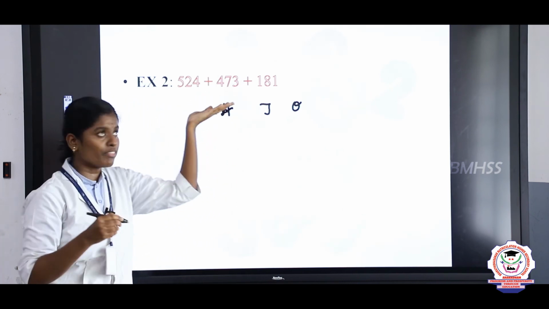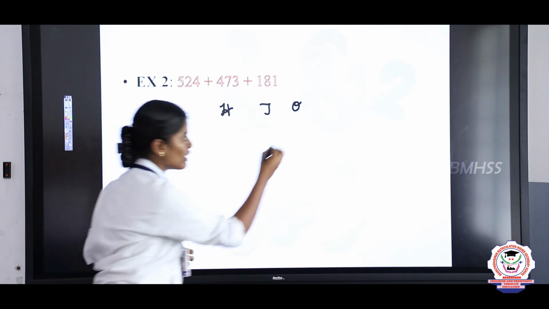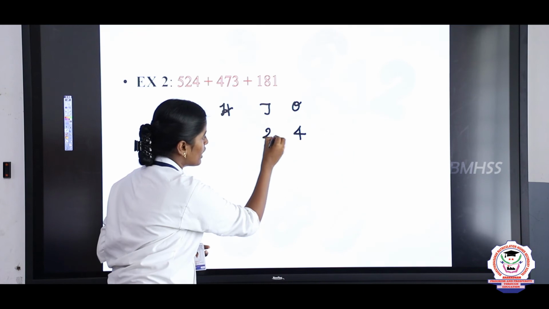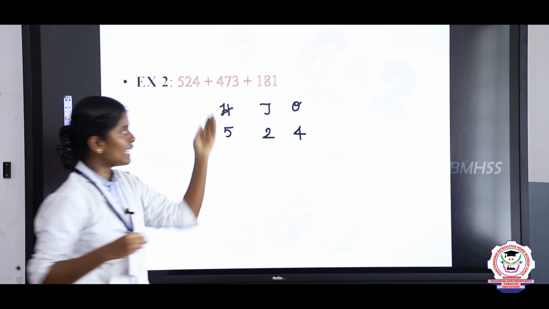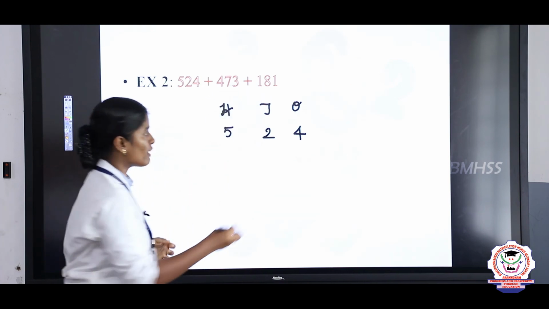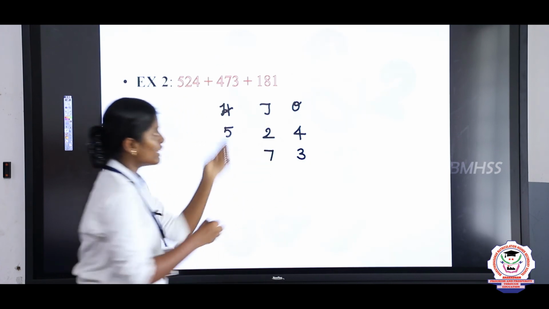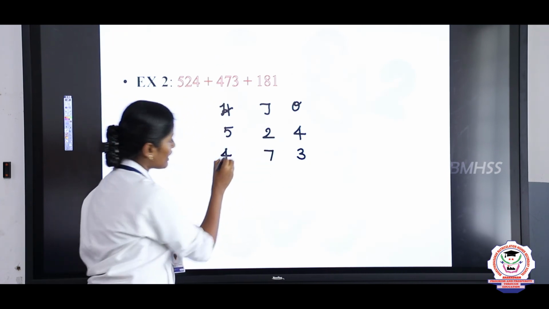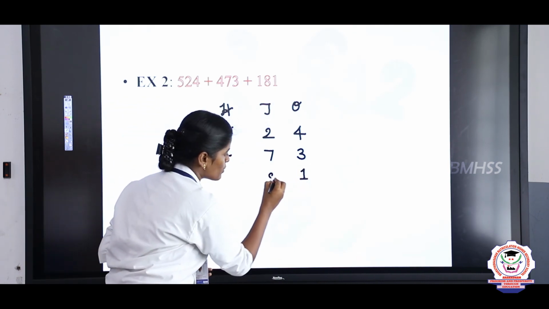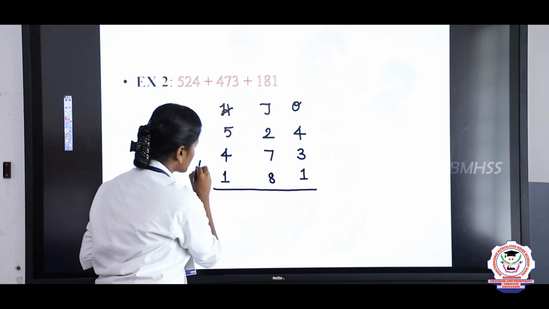Take the first group of the number. What is the first group of the number? 524. So write the place values. Here the ones place value is 4, the tens place value is 2 and the hundreds place value is 5. Next you take the second group of the number. Here the ones place value is 3, the tens place value is 7 and the hundreds place value is 4. Take the final number. The ones place value is 1, the tens place value is 8 and the hundreds place value is 1.